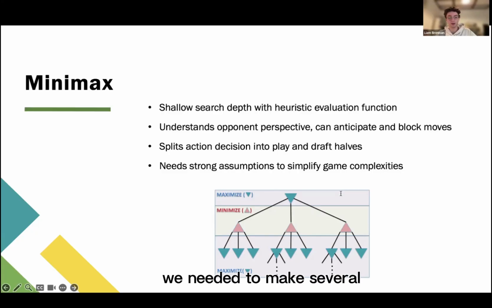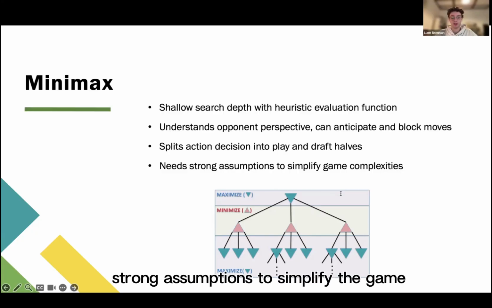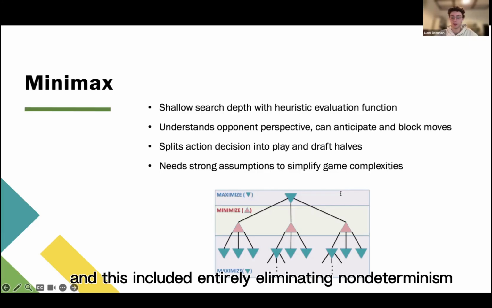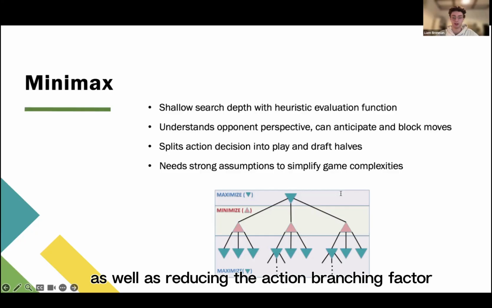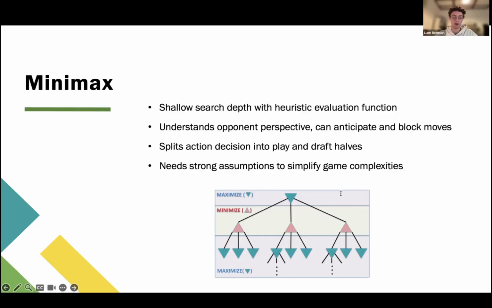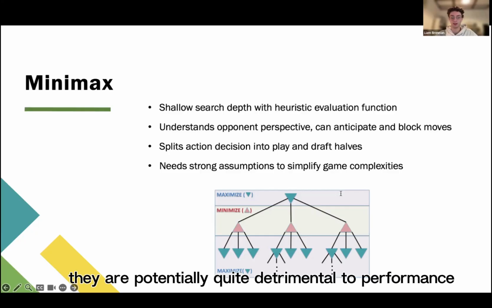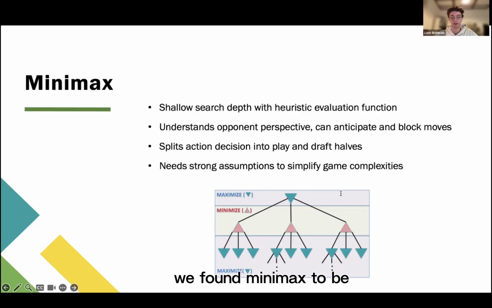Obviously, we needed to make several strong assumptions to simplify the game to let Minimax work. This included entirely eliminating non-determinism, as well as reducing the action branching factor. While these assumptions were necessary, they are potentially quite detrimental to performance. But even with those limitations, we found Minimax to be the most performant agent of the techniques that we tried.